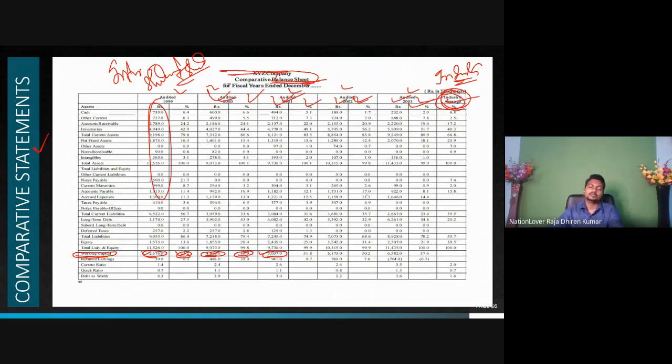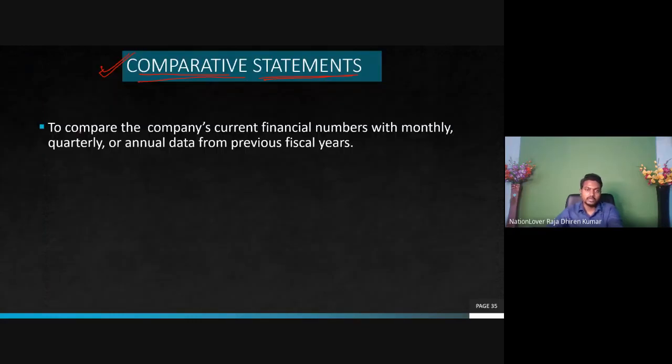Understand? Not deep. Now comparison techniques are different. Some compare with the industry average, some compare in relation to the previous years. So what does a comparative balance sheet suggest? Comparative statement compares the company's current financial numbers with monthly, quarterly and annual data from previous fiscal years. That means this is the previous year, this is the current year, this is the next year.